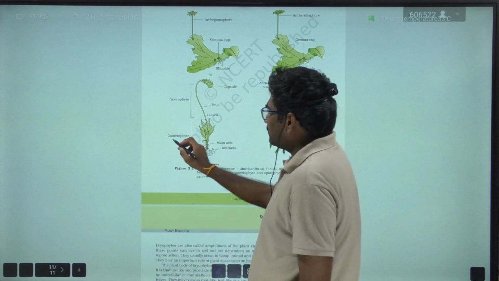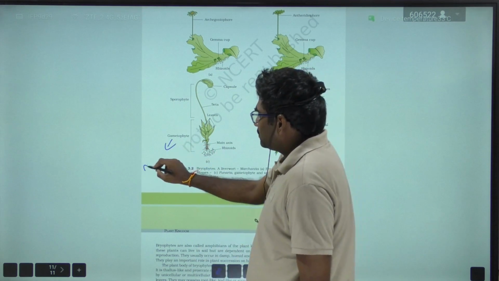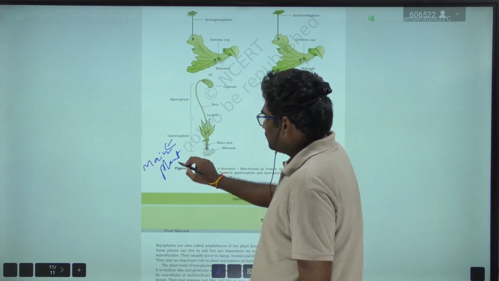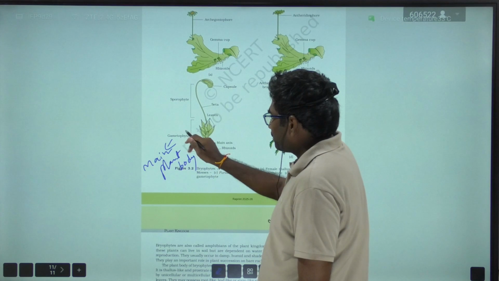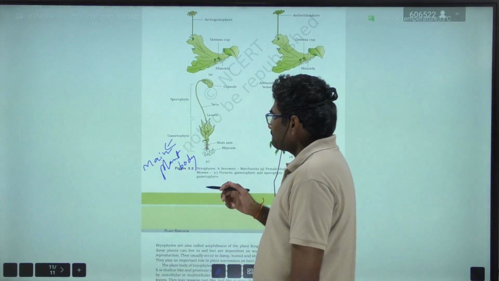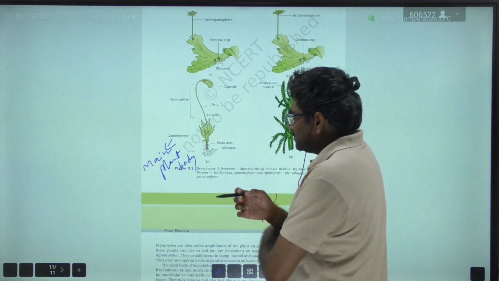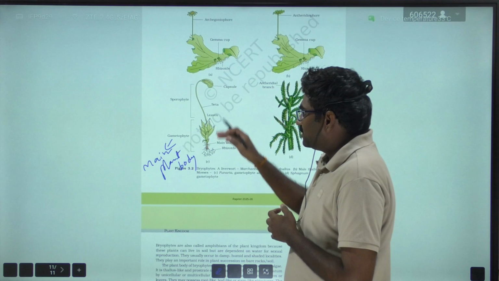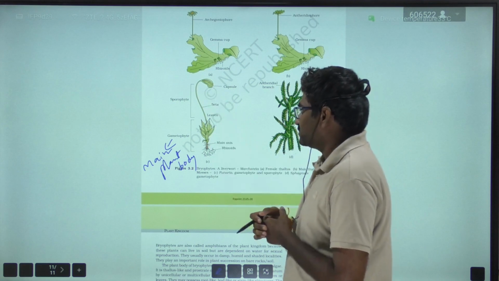So the main plant body is the gametophyte. Gametophyte is the main plant body, whereas the sporophyte is not the main plant body, and it is not free living. It depends on the gametophytic structure.